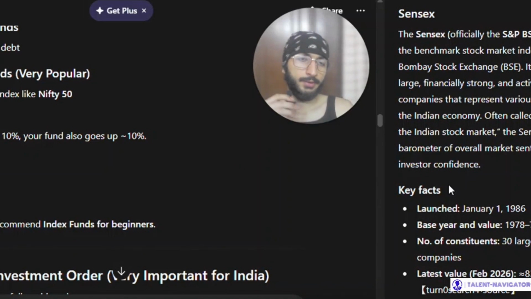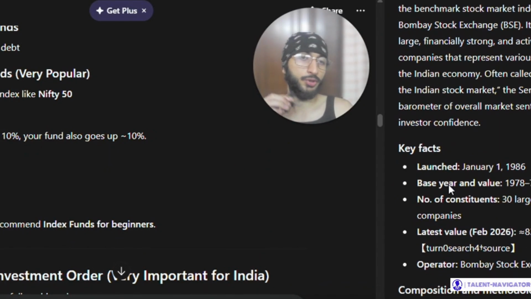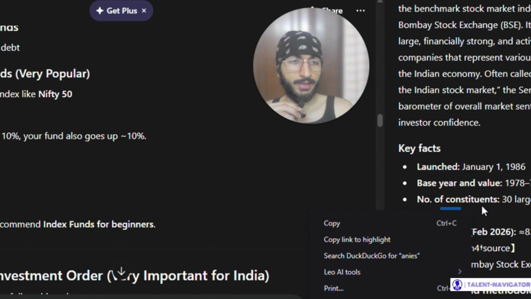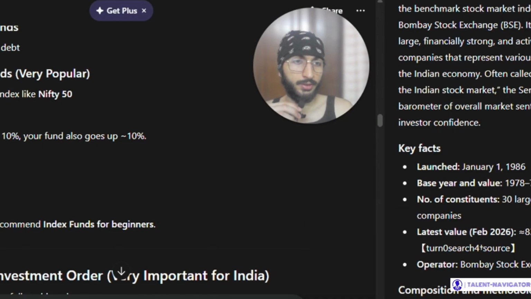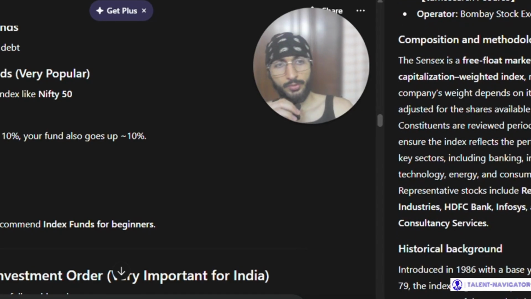Right. So we were talking about Sensex. So some key facts. It was launched on January 1st, 1986. Base year in value was 1978 to 79. It was valued at 100 rupees. Number of constituents, 30 large cap companies. Latest value is 83,300 points.